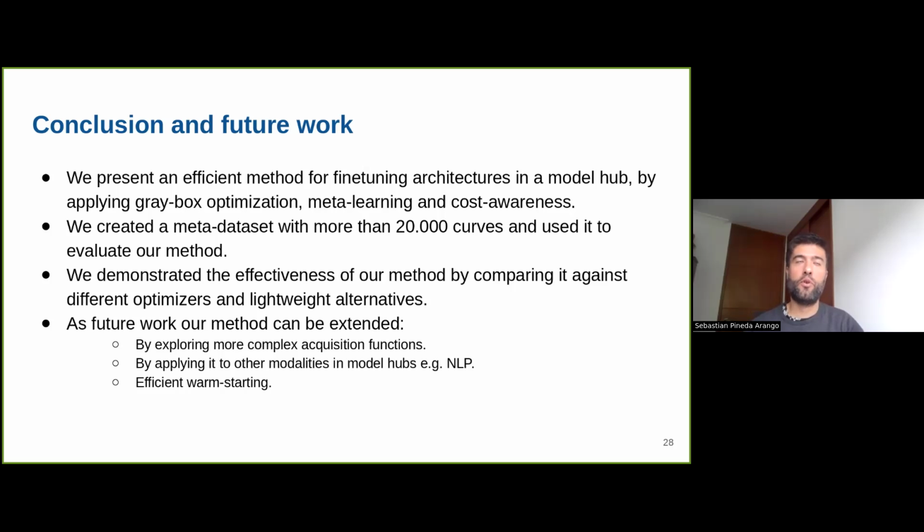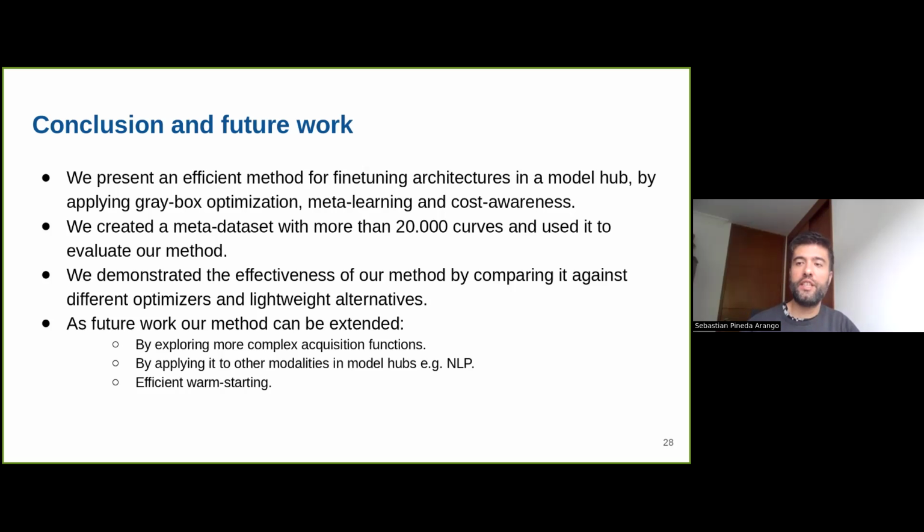Another very important research question is how we can transfer this to other modalities, especially NLP. This is a very important topic right now. So we are curious to see whether we can use model hubs in NLP to improve the hyperparameter optimization on them by accounting for all the models that we have in the model hub.